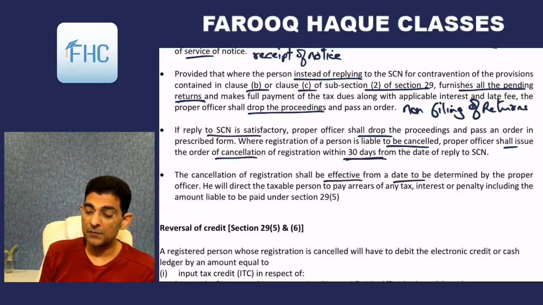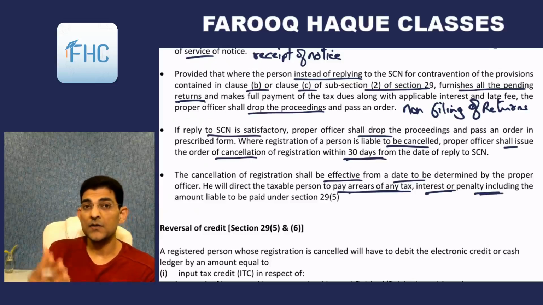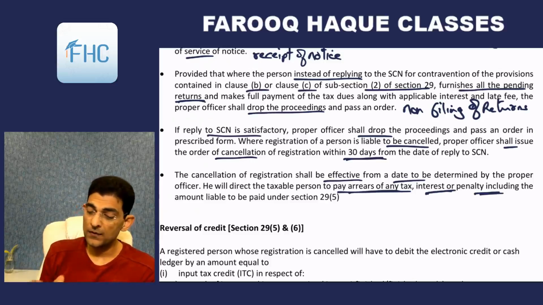He will direct the taxable person to pay arrears of tax, if any, interest or penalty, including the amount liable to be paid under 29(5). That is the assessment order. So all the taxes due will be recovered from the person, including interest and penalty. Simple.